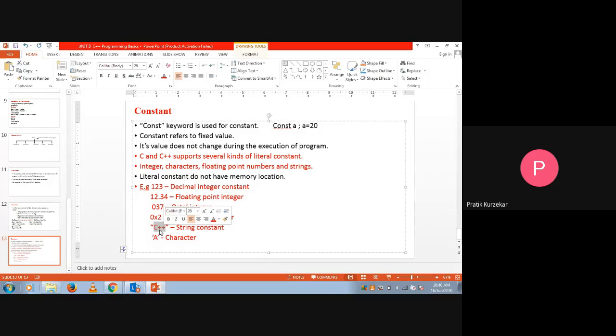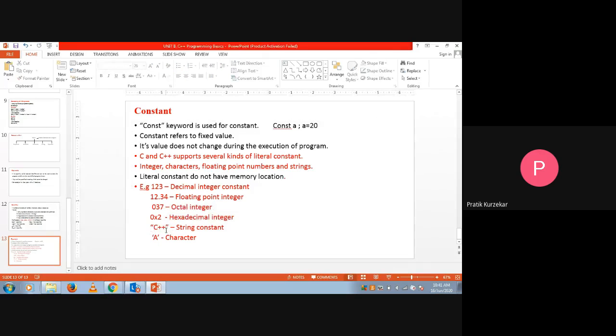So here C++ is a combination of three characters: C, plus, and plus. Those characters are combined together, and if written in double quotes, it becomes a string. Any string that we write in a program should be represented in double quotes. And in C language, if we are declaring a character, that character should be written in single quotes. So capital A written in single quotes is the character constant.